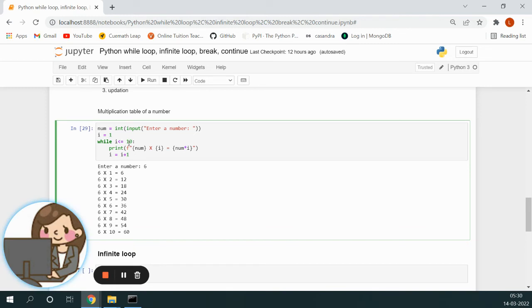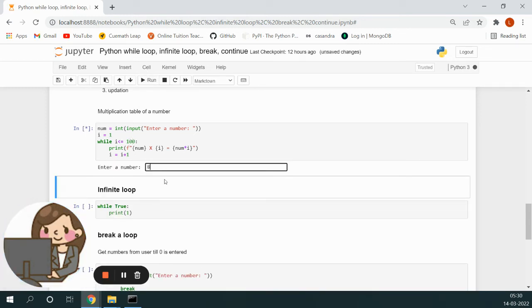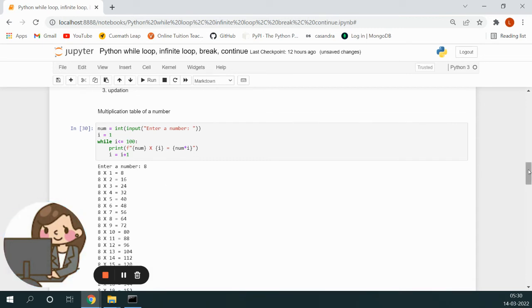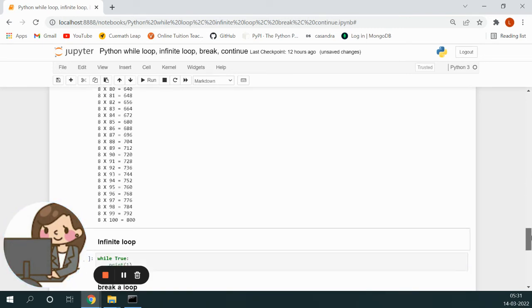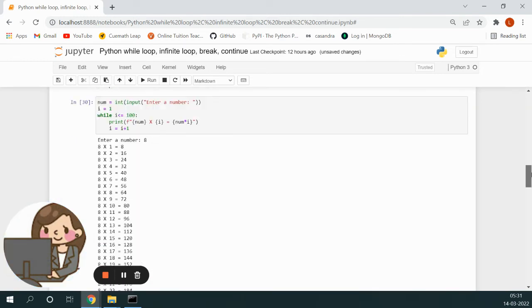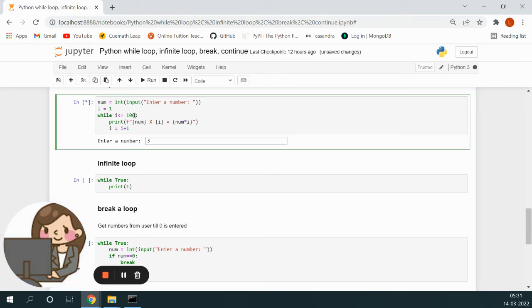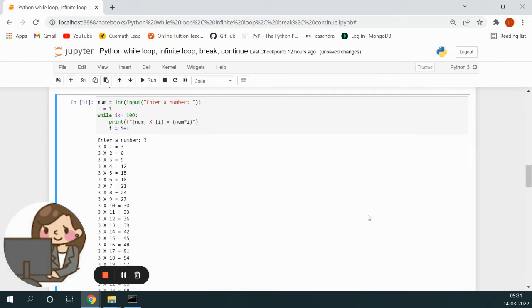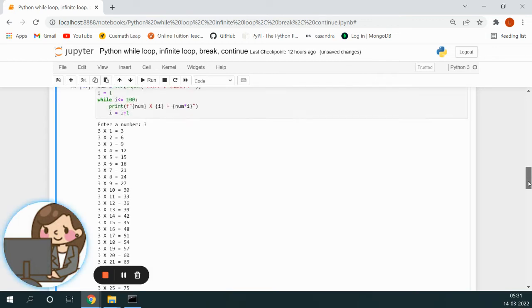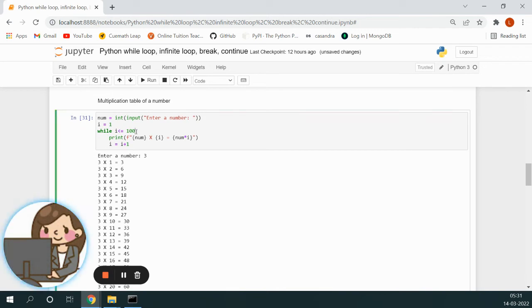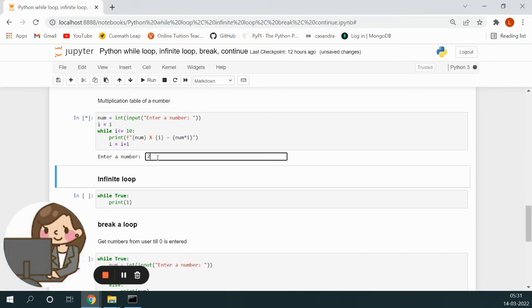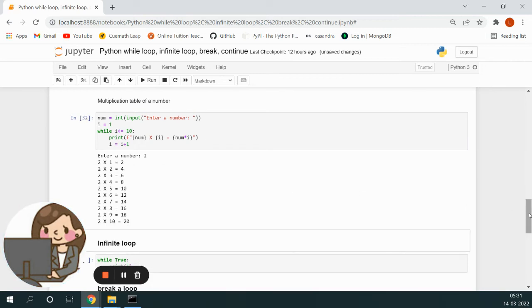Because we have given less than or equal to. Suppose it is 100 and we are entering 8. See, in a second we got the multiplication table of 8 till 100. It is all because of the loop which has made it happen. It is helping us to repeat the statements as many times as we want. Okay, I'll just make it back to 10. Okay.